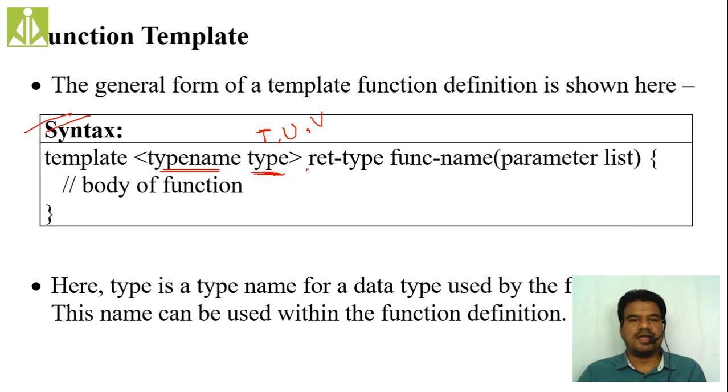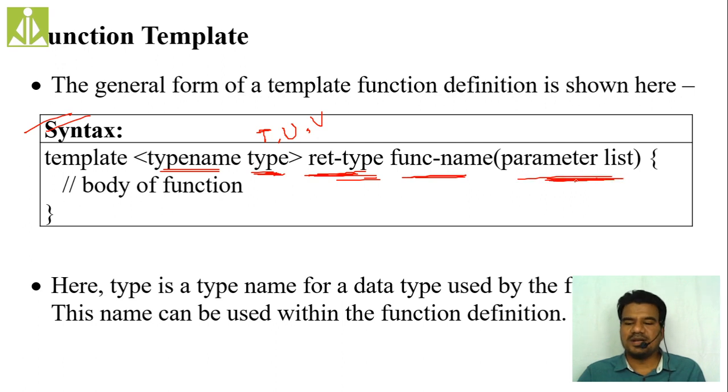Then whatever return value you want from this function, that return type you have to specify. Basically, if you make this function fully template, then this return type is also going to be a template only. This is just the syntax; when we take the example, we will discuss in detail. Then you give the function name and specify the parameter list.